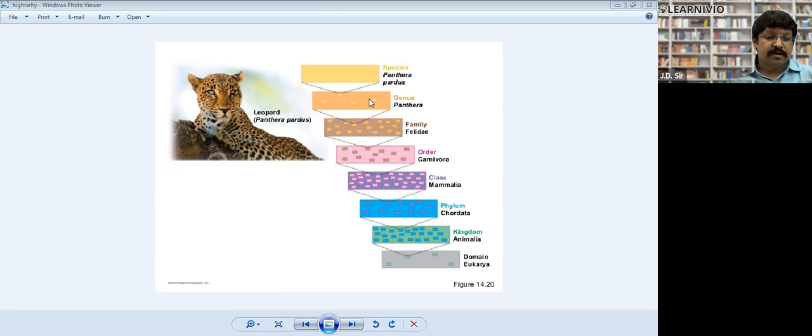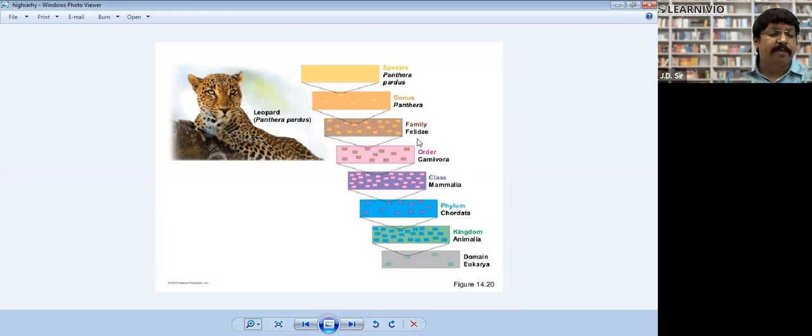In the same way, this hierarchy is the address of any organism. First of all, all organisms are divided into kingdoms. The kingdom is Animalia. Then kingdoms are further divided into phyla. The phylum is Chordata. Then phyla are divided into classes, Mammalia. Then classes are divided into orders, Carnivora. Then orders are divided into families, Felidae.